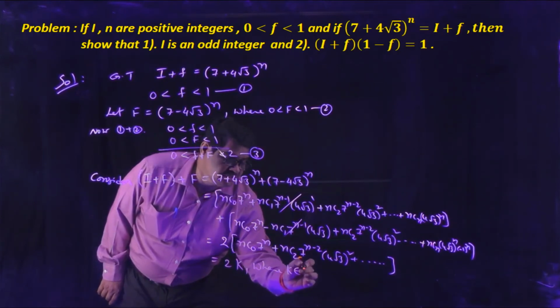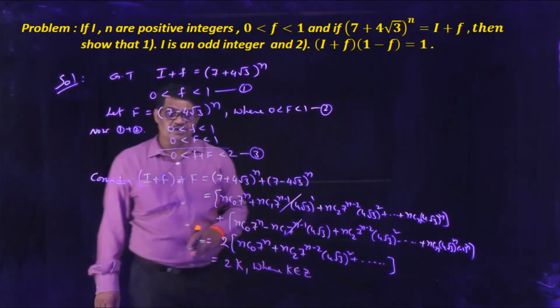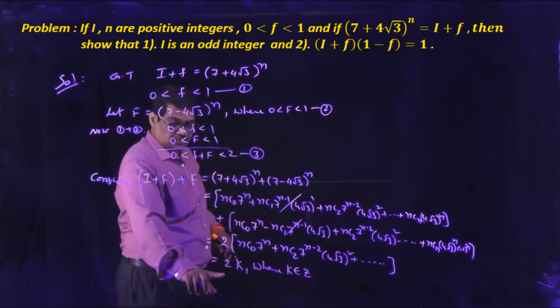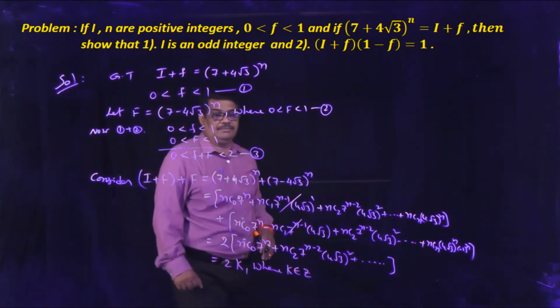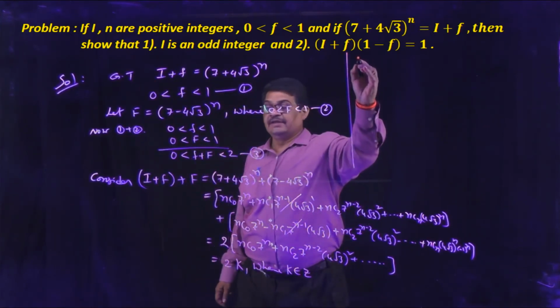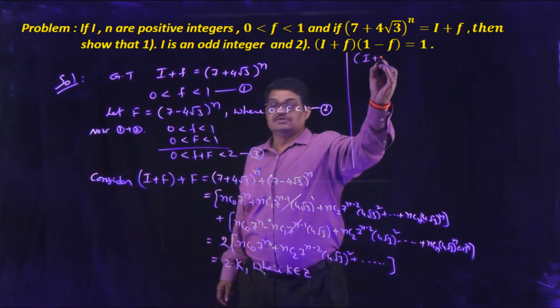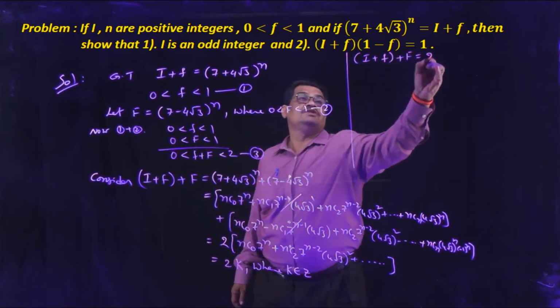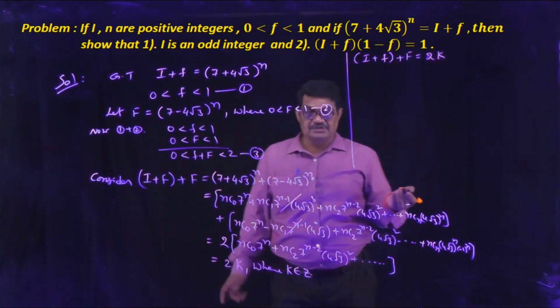Now we get I plus f plus capital F is equal to 2k, that is an even number. See that I plus small f plus capital F is equal to 2k, an even number.